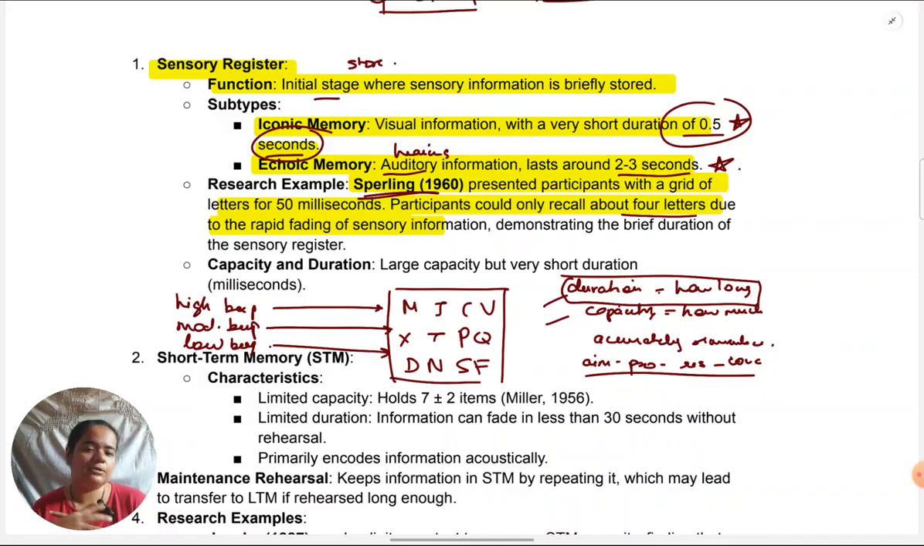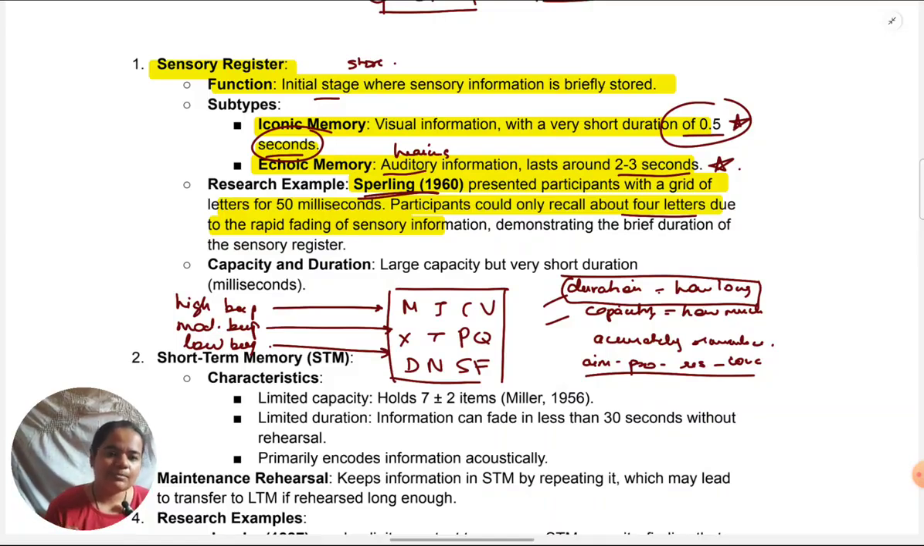I'll quickly also give you an example of how you can give a strength of a study that has been done for your AO3 evaluation. No doubt Sperling's research has this limitation of being ecologically less valid. But coming to a strength of this study, again which you'll find in any laboratory experiment, is manipulation.